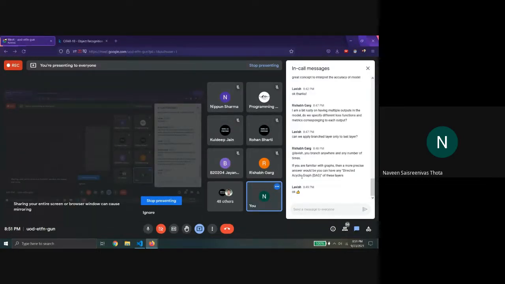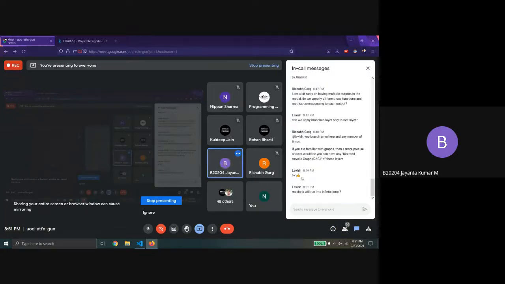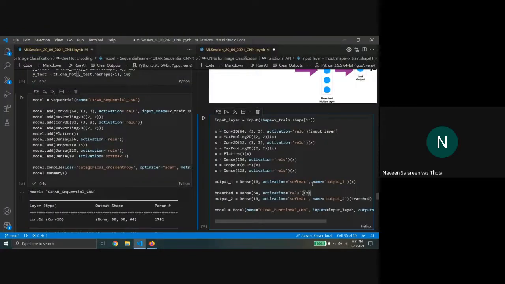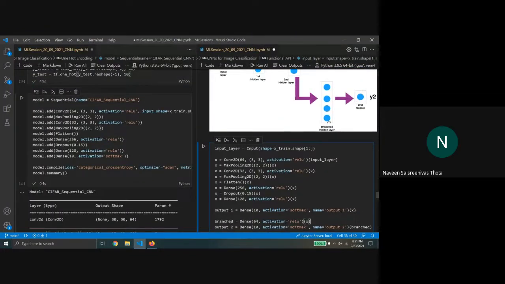Like the output and input are just connected with each other, so the output will be the input, and again it gets processed again. Exactly. The output of some layer is possibly dependent on itself because it's forming a cycle. So as long as you don't form a cycle, you can branch it anywhere, everywhere you want, and you can branch it from here again, and you can again do it.